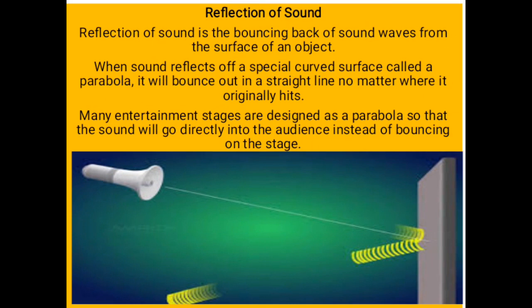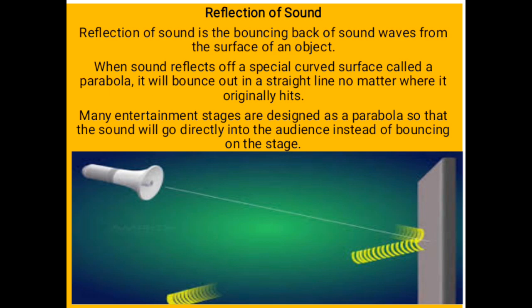Now, reflection of sound. Reflection of sound is the bouncing back of sound waves from the surface of an object. When sound reflects off a special curved surface called a parabola, it will bounce out in a straight line no matter where it originally hits.